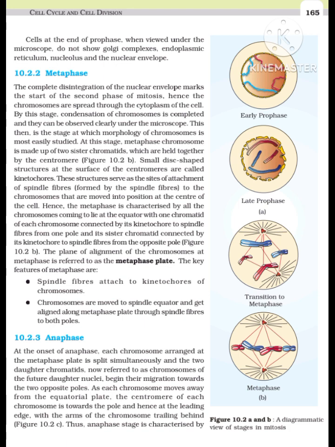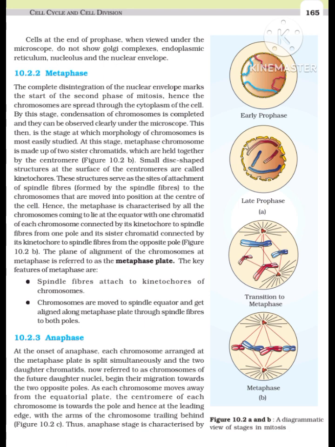At this stage, a metaphase chromosome is made up of 2 sister chromatids, which are held together by the centromere, Figure 10.2b. Small disc-shaped structures at the surface of the centromeres are called kinetochores. These structures serve as the sites of attachment of spindle fibers to the chromosomes that are moved into position at the center of the cell.